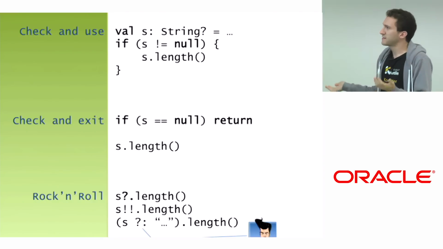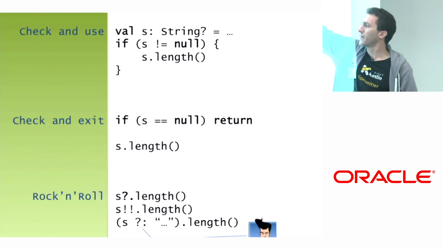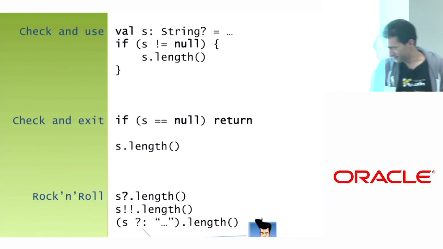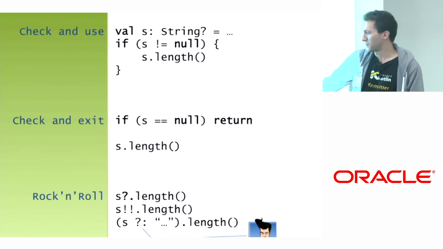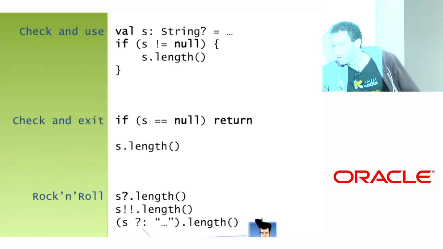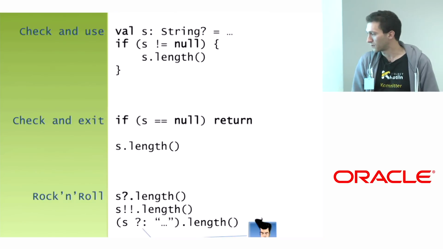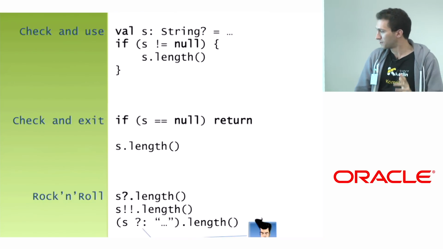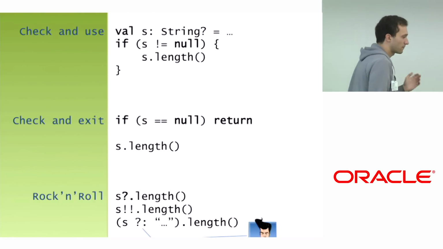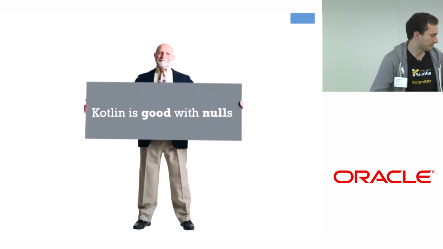And there are some special devices in the language, quickly going over them. First thing, you can check for null, and then it's OK. You can even check and return, and it's OK. And then there are some special characters you can type in, either check and not run if the receiver is nullable, or blow up if the receiver is nullable, or even have this short form of if that Groovy people named an Elvis operator. Anyway, there are some nice devices for treating nulls, so it's all pretty convenient with Kotlin. So takeaway, Kotlin is good with nulls.